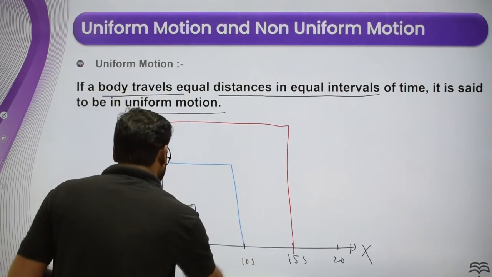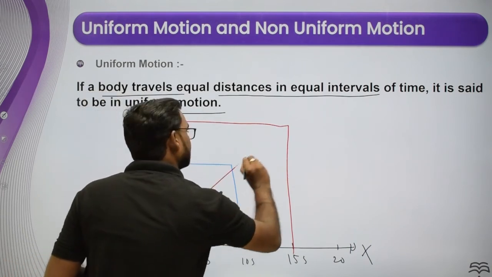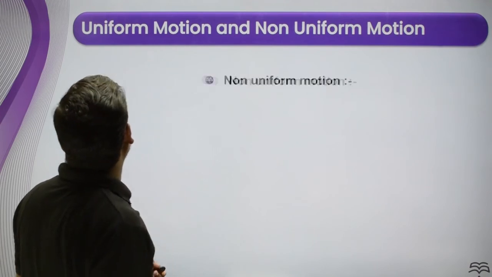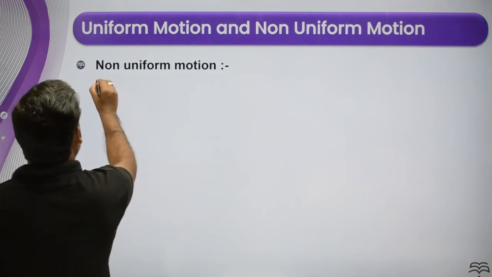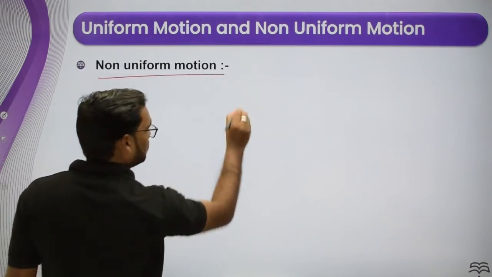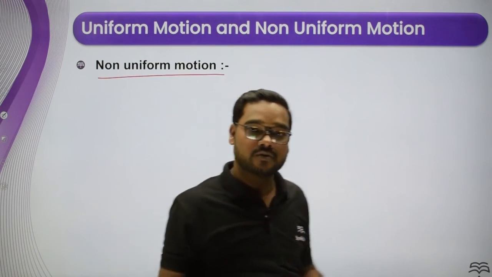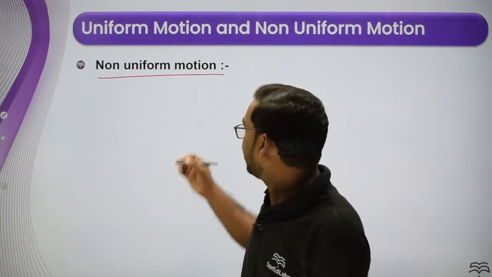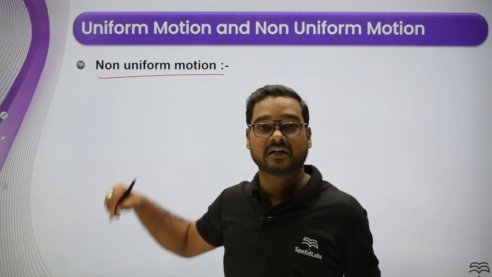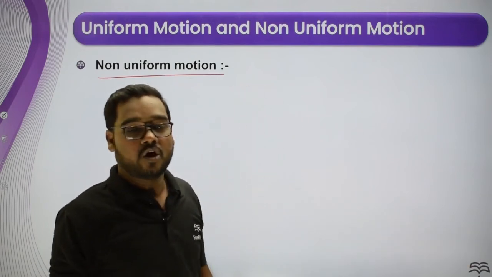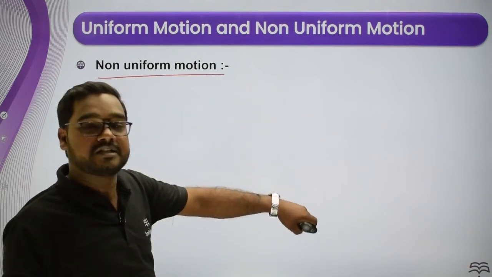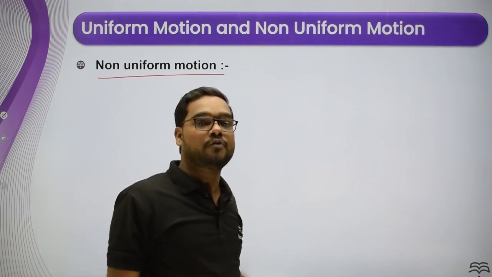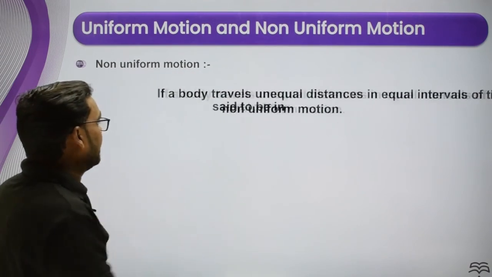If you draw this, you will get a graph like this. Okay, so move to the next. Our next point is non-uniform motion. How to define non-uniform motion? Because you know about uniform motion, you can say that if unequal distance is covered in equal time interval, such type of motion is non-uniform motion. So that is written here.